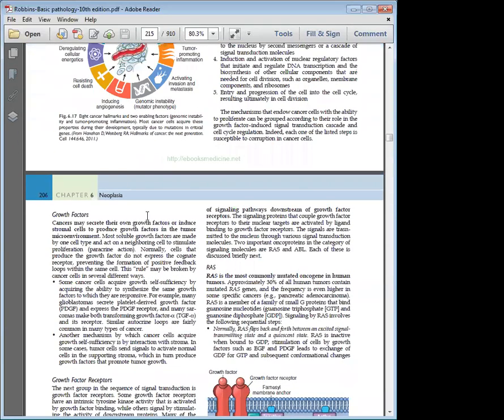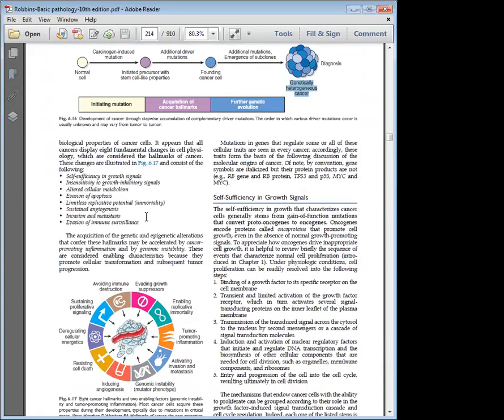Is that clear? Any doubts in these hallmarks? Each one is almost like an essay in detail. Today I'll be discussing only the factors related to growth signals, that is whether it can promote growth or inhibit growth. Today's discussion I'll restrict to only one hallmark because the others are too long to complete in a single lecture. The first point, as I said, is self-sufficiency in growth signals.